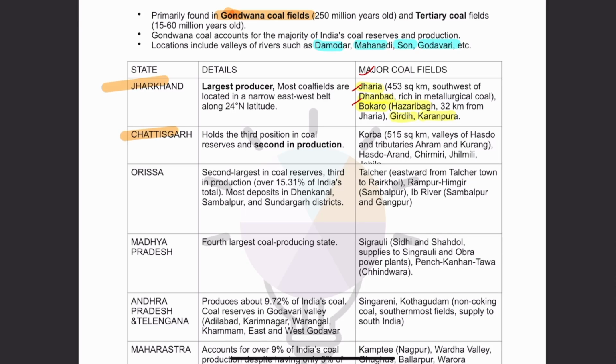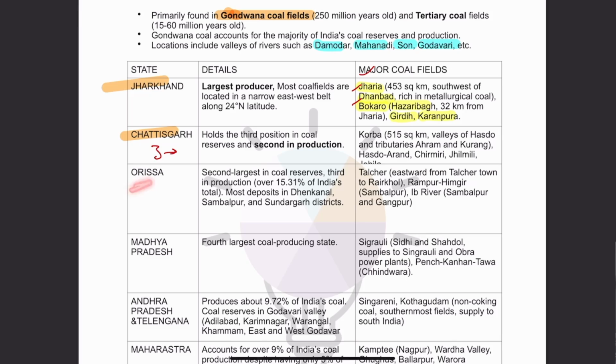Then after that Chhattisgarh. Now see, when we talk about reserve-wise, Chhattisgarh is third, but in terms of production, Chhattisgarh is second. Odisha, reserve-wise it is second, but in terms of production it is third. So I hope you got the connection. Now Chhattisgarh's major coal fields are Korba, Hasdo, Chirmiri, and Jhilmili.